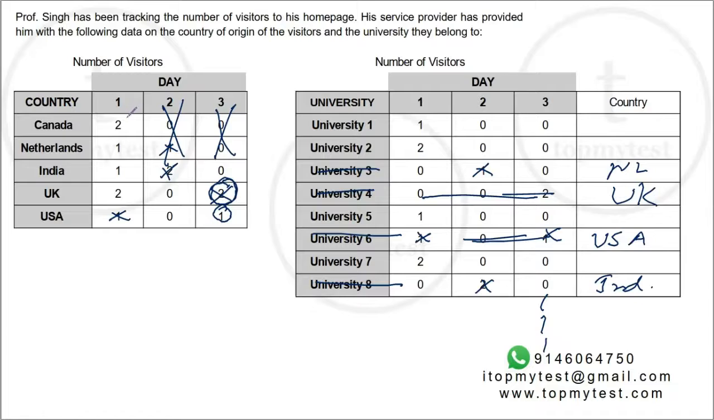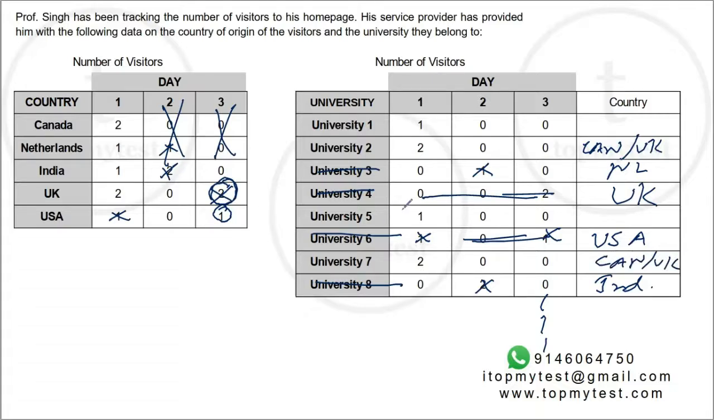Day 1, again, let's match the 2s first, because if you have University 2, now University 2 has 2 visits. Both of them have to be from the same country also. Canada, right? Or UK. So University 2 can belong to either Canada or UK. Similarly, University 7 has to belong to Canada or UK. One of them has to be Canada, one of them has to be UK, right? This has to be Canada or UK.